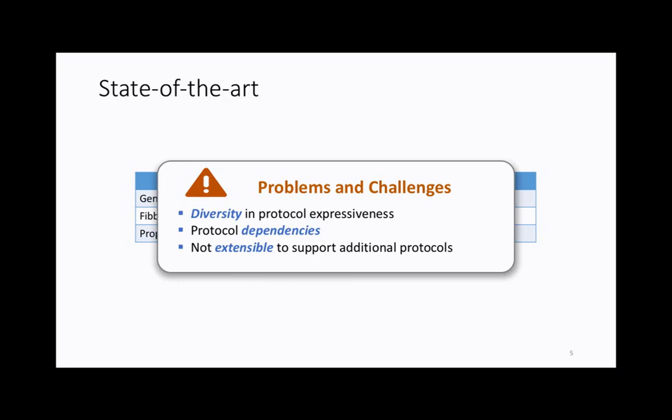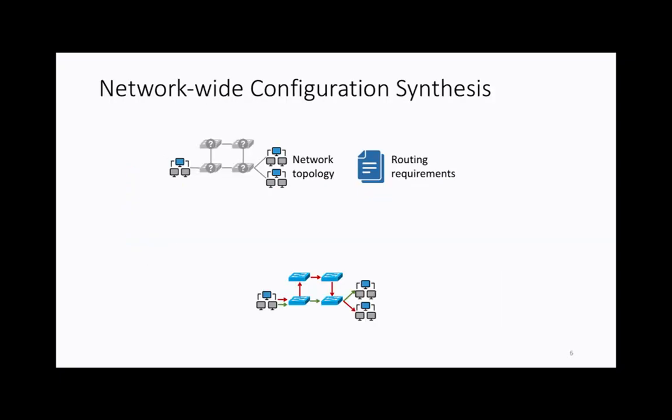However, if you look at practice, people are actually running more than one protocol in their network because they have different expressivity levels, and they can express different kinds of policies, or they have some kind of requirements imposed on them. So someone can say, let's use all these systems for each protocol independently. However, that doesn't really work because these protocols have dependencies between them, and you have to look at the whole picture. And what about the other protocols like MPLS and other things that are already running in the network? So what we propose here is a more general system, to automatically synthesize configurations for the routers.